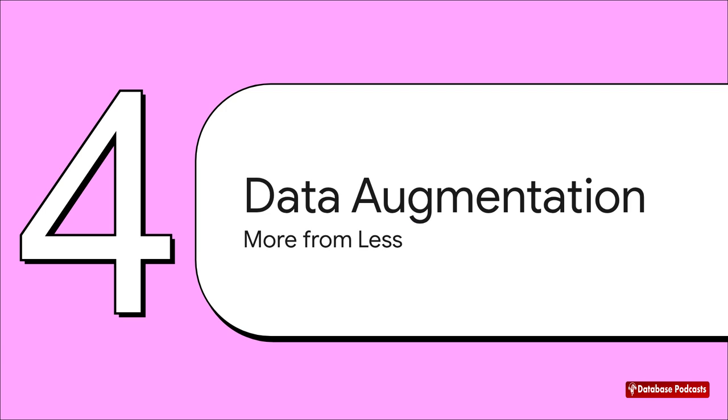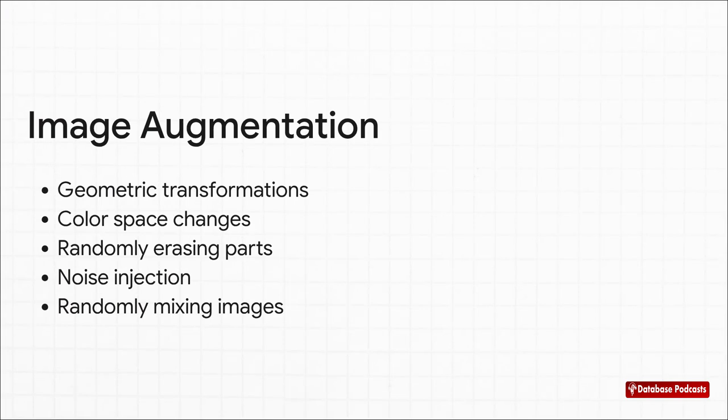Think about it. If overfitting happens because the model is memorizing a limited set of examples, well, the solution is pretty obvious, right? Let's just give it more examples to learn from. The idea here is so cool. We create new, synthetic training examples just by tweaking the ones we already have.